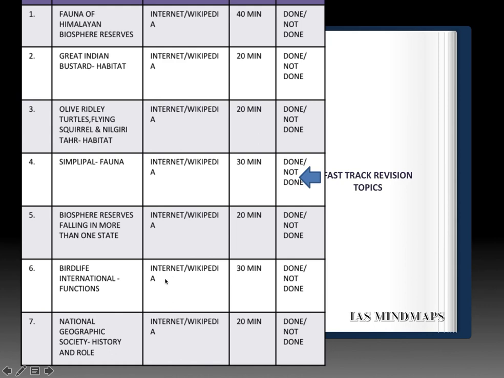And lastly, National Geographic Society, its history and role. Please be prepared to get a statement-based question over this topic. So for all these topics, internet and Wikipedia is a good source. Go through those information sources, prepare your own notes. These are the broad timelines. Expect single-liner questions over these topics. This is the evaluation column. So that was all in the targets in the field of environment for this week.